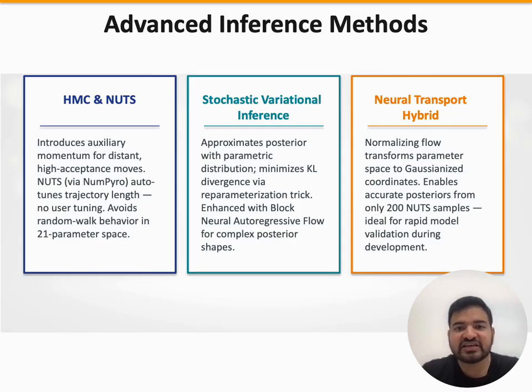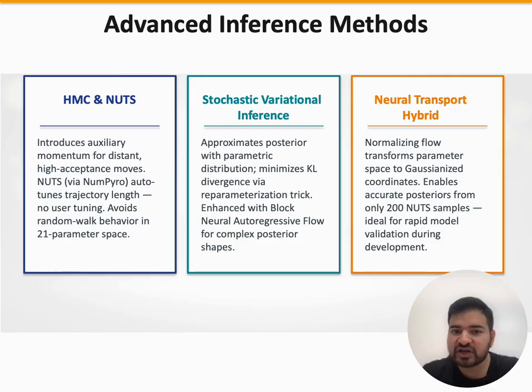For stochastic variational inference, we parameterize the posterior as a multivariate Gaussian and optimize its parameters by minimizing the KL divergence from the true posterior using the reparameterization trick. We enhance this via a block neural autoregressive flow to capture non-Gaussian posterior shapes.